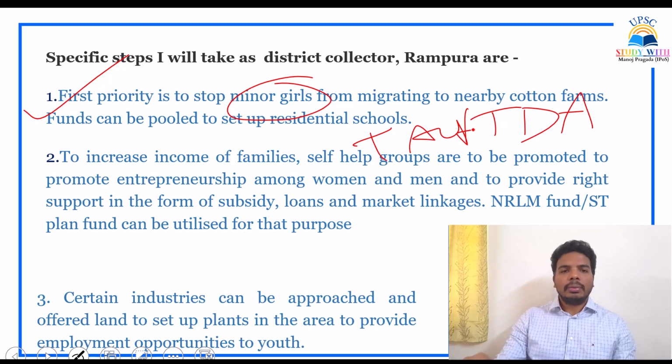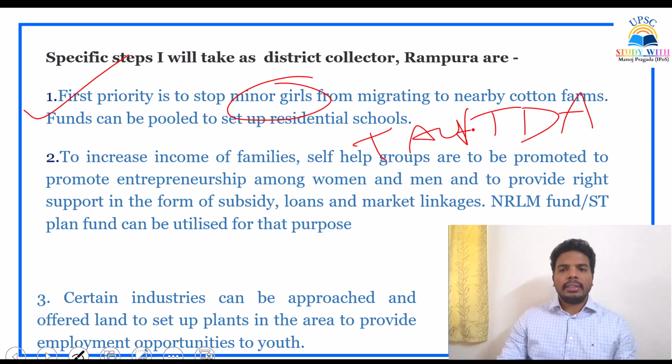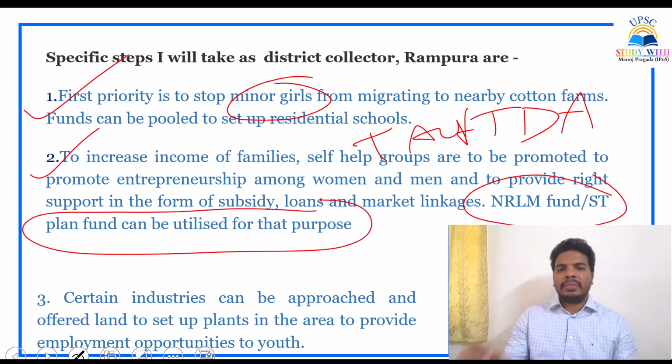Next, coming to the NGOs. I have written points about NGOs. The second point is that to increase income of the families, self-help groups need to be promoted to promote entrepreneurship among women and men, and to provide the right support in the form of subsidies. Yes, we are talking about entrepreneurship. So they have to do certain things through self-help groups. We can provide them money, loans, market linkages. So what is the government scheme? NRLM fund, ST plan fund can be utilized for that. So you have to come up with these types of specific funds, specific schemes to get more and more marks.